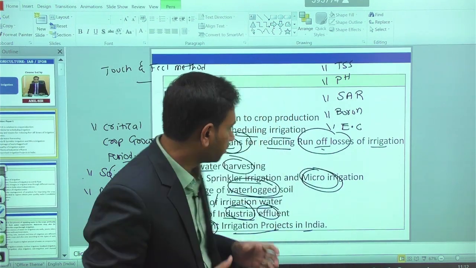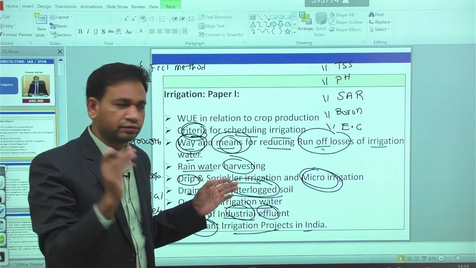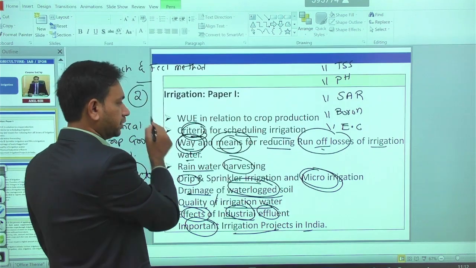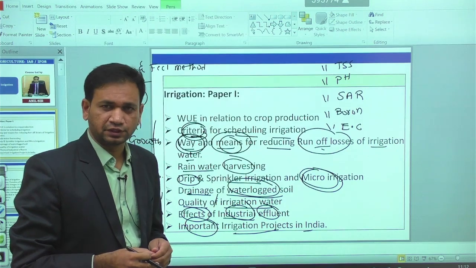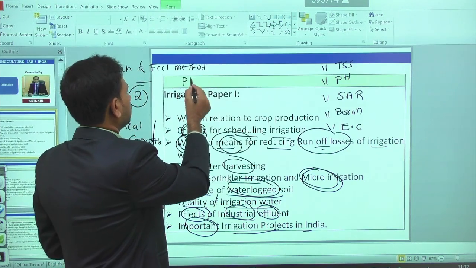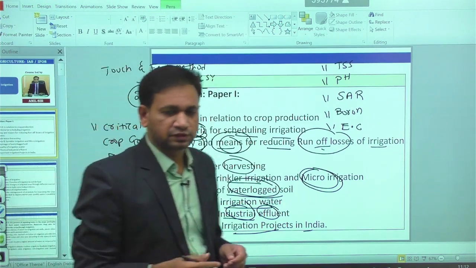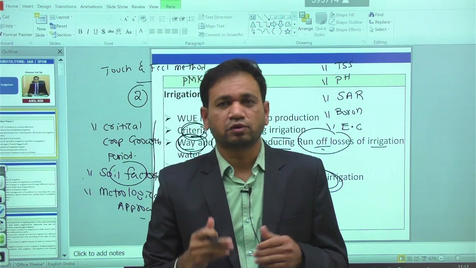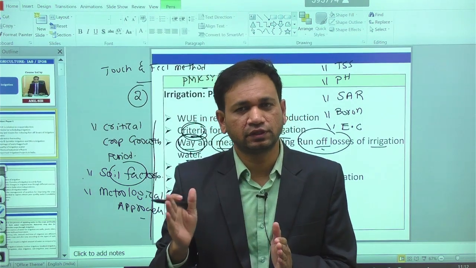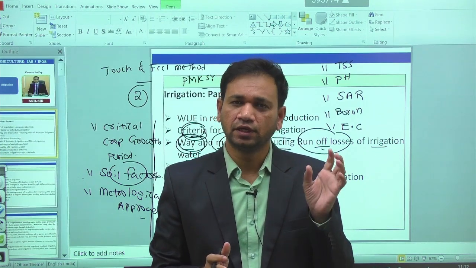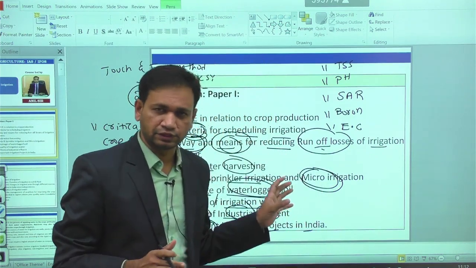So these are the basic syllabus topics in irrigation. Every year in Paper 1, we can always expect a minimum of 2 questions. In order to improve irrigation facilities in rural areas, we have a program called Pradhan Mantri Krishi Sinchai Yojana, with the idea of more crop for every drop of water in the given region. So always expect a minimum of 2 questions on irrigation, which is one of the subjects in Paper 1 of the agriculture optional. So this is the basic summary of irrigation. Thank you.